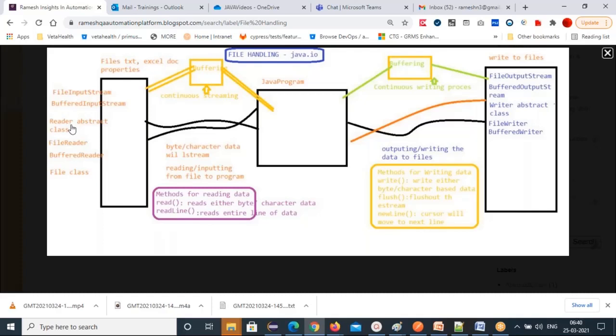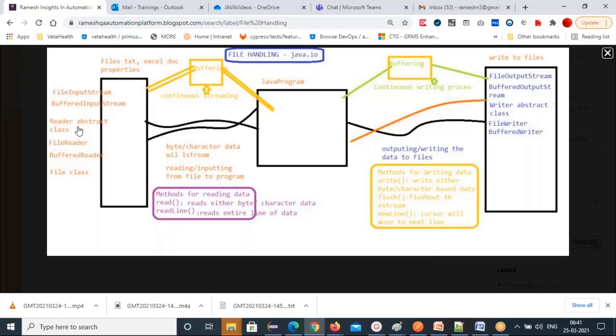You can create an abstract class, but here it is an already ready-made abstract class. In the class, they declared these methods and implemented them in all these classes. It is going to be the parent for all these classes. The readLine method and many other methods are implemented in these classes. If you go to FileInputStream, it will tell you to read byte-based data, and if you go to FileReader, you read character-based data. That's how the implementation changes from class to class. And this read method is here in the Reader abstract class as an abstract method.